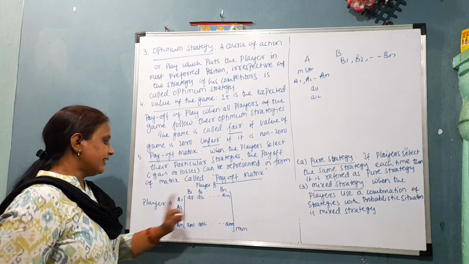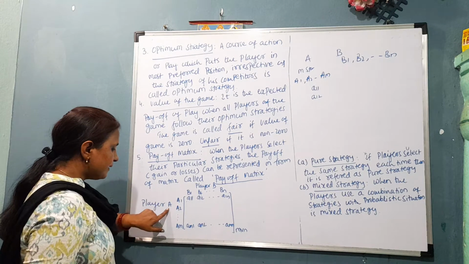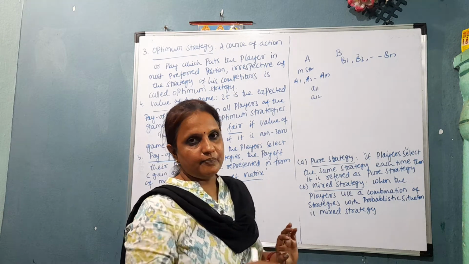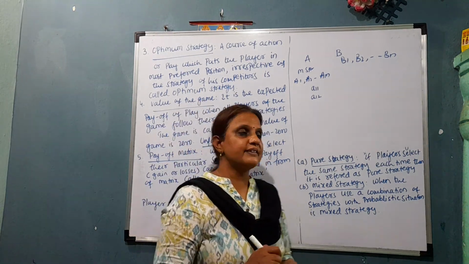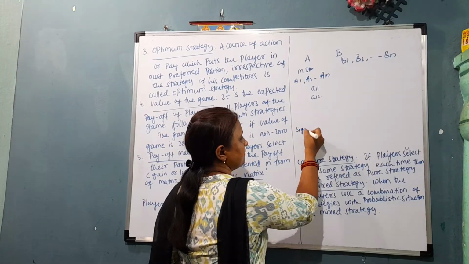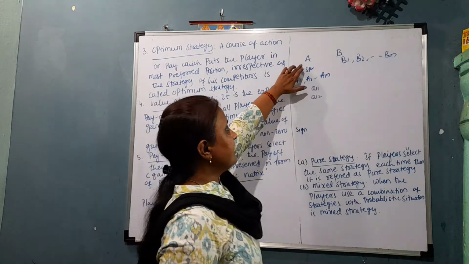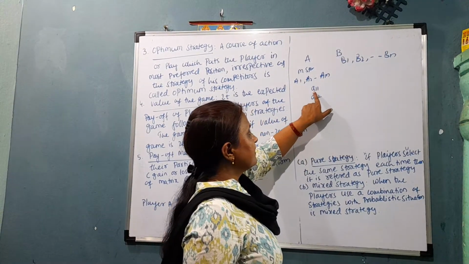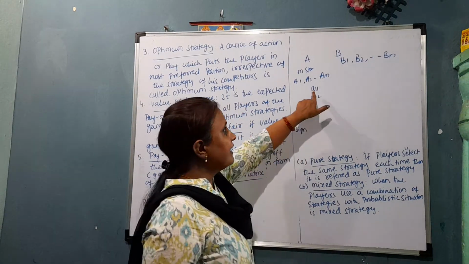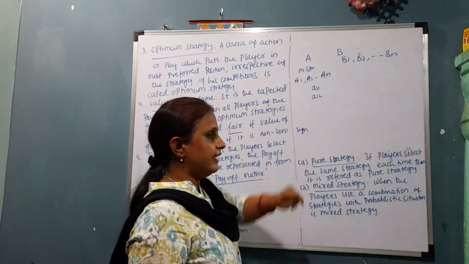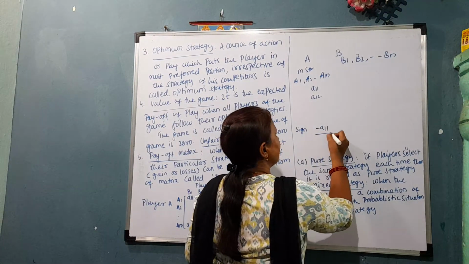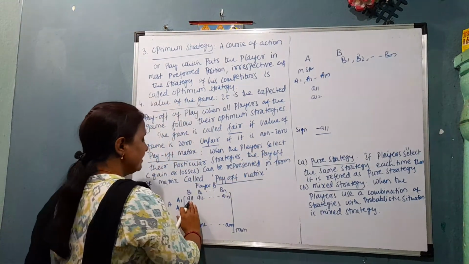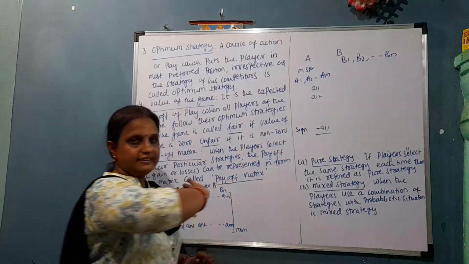Suppose B is a gain and A is a loss, we can write it in reverse, with player B in the rows and player A in the columns. The payoff matrix for player A or player B will be the same. The only difference is in sign, that is plus or minus. When player A is playing strategy A1 and player B is playing strategy B1, we get the value a11. So a11 is the gain for player A and minus a11 is the loss for player B. So for writing the matrix for player B, we only change the sign.